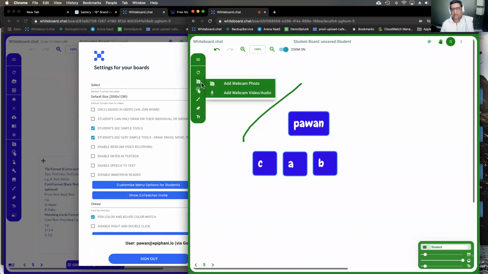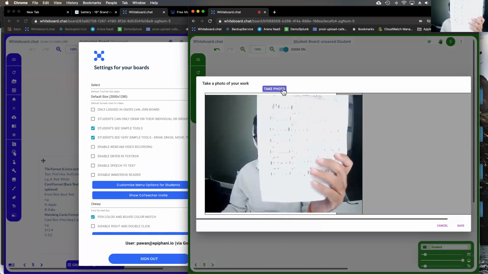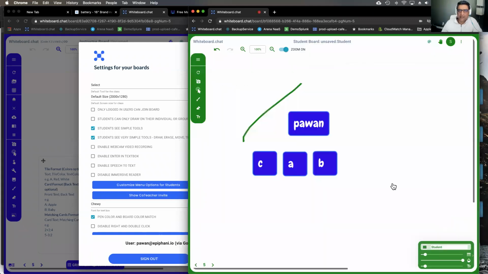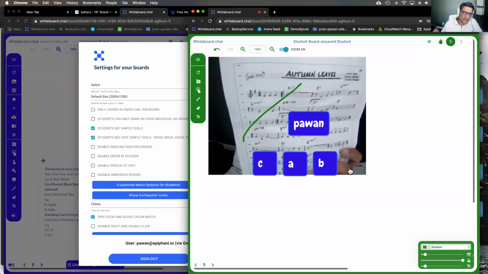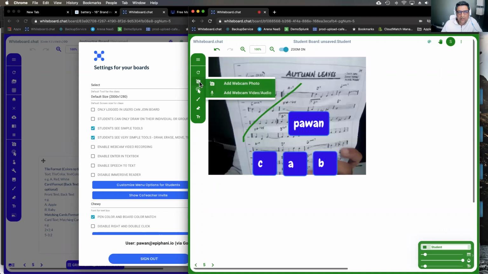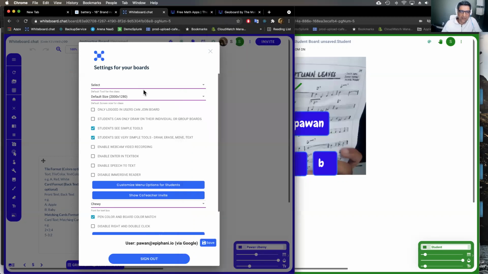Oops, I didn't click this picture. Right, and then the teachers can see it and correct it and so forth. So there are these few tools that you can use, right? You can also add webcam audio and video. So if you want them to read out something, you can have them read it out as well.